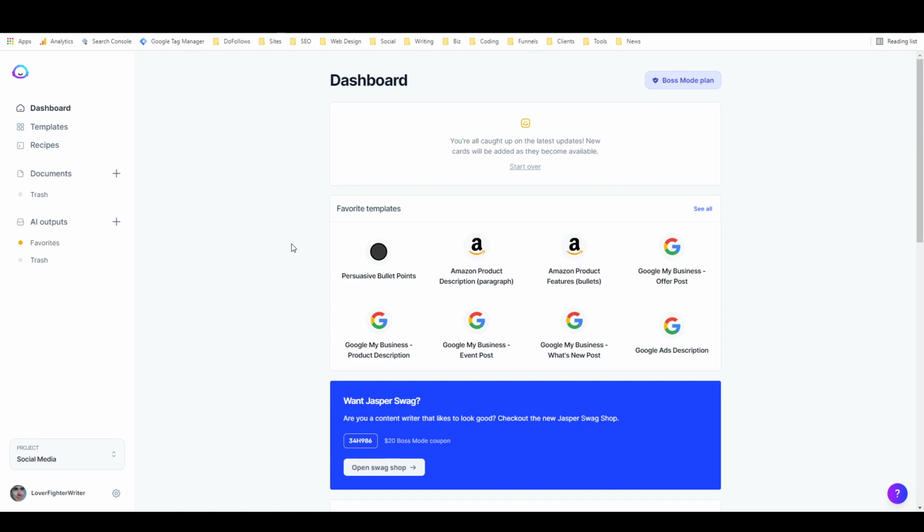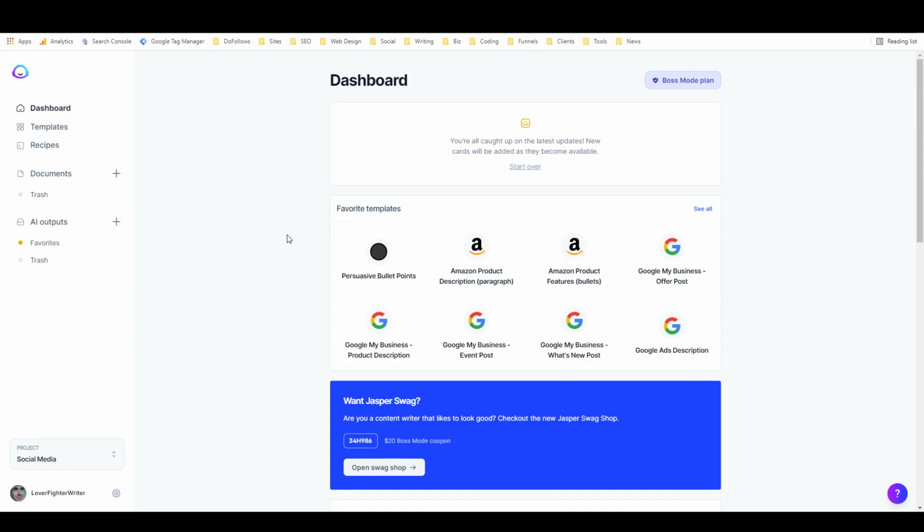If you're not familiar with it, Jasper AI is one of the absolute top AI copywriting tools in the game, and there is a lot of competition. There are a lot of AI writing tools out there already, even though the industry is only a little over a year old.